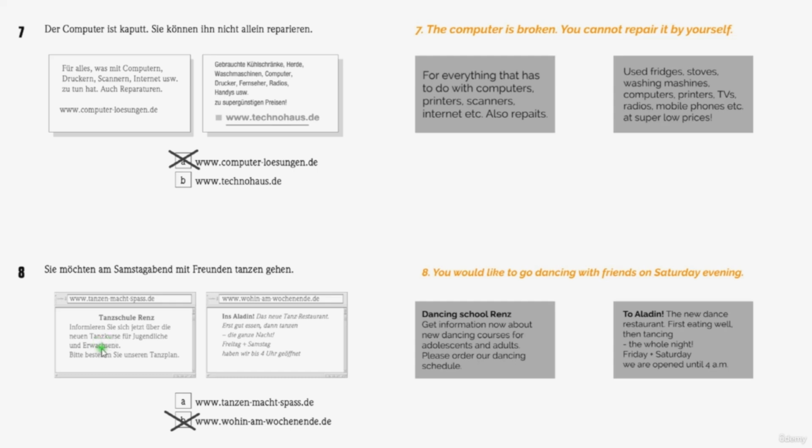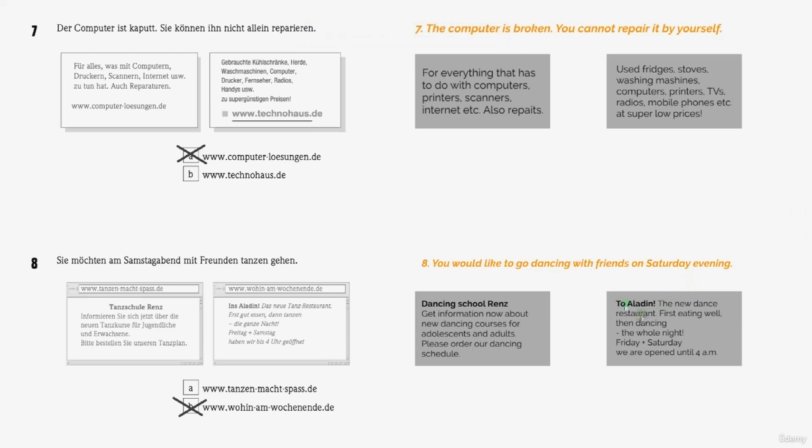Bestellen Sie unseren Tanzplan. Please order our dancing schedule. Bestellen means to order. And the Tanzplan is like the dancing schedule, dancing plan. And here the other one, Aladdin, the new dance restaurant. First eating well, then dancing the whole night.